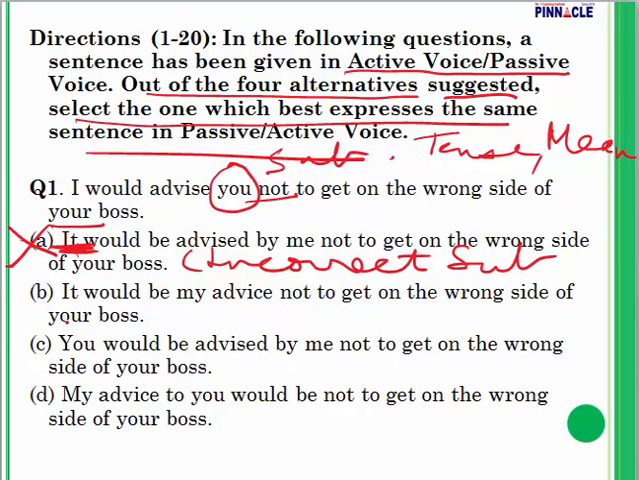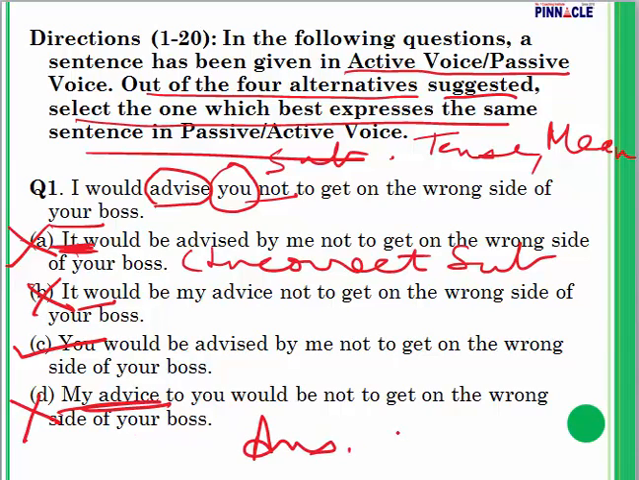Next, also has it. This also gets eliminated. Here I have you: you would be advised by me not to get on the wrong side of your boss. This is correct. C is correct. Here in the last one, my advice to you. Here advice is the verb. I would advise you. Here the subject has changed. So that is the reason this one also gets eliminated.